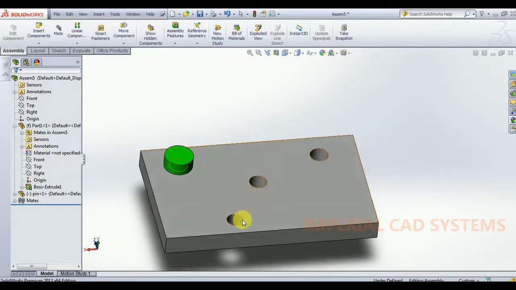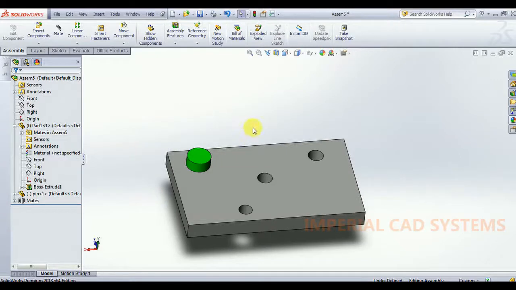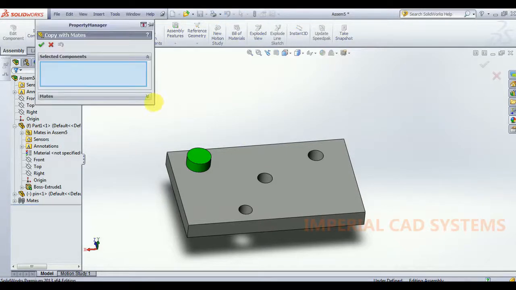See, if these holes are created by using the pattern option in part modeling, then we can use any one of these options, linear component or circular component or feature driven component. If it is not like that, then simply go for the copy with mates option, select component.